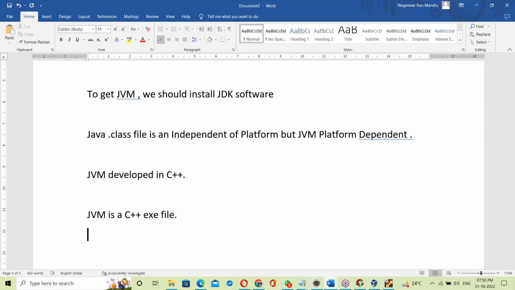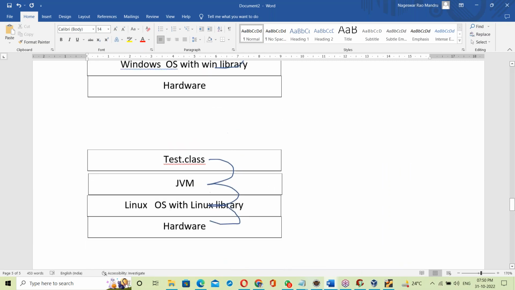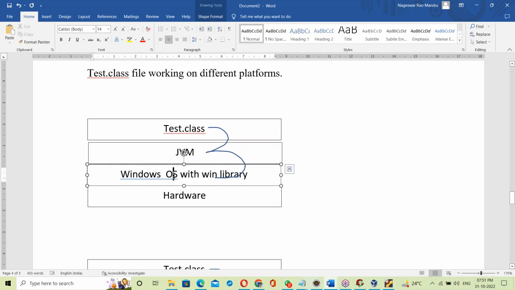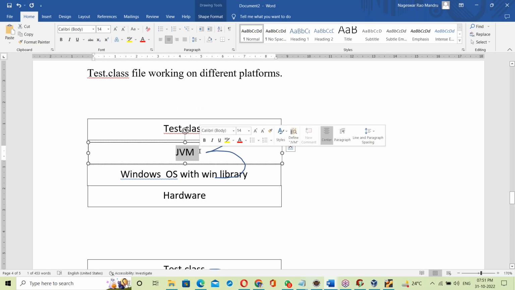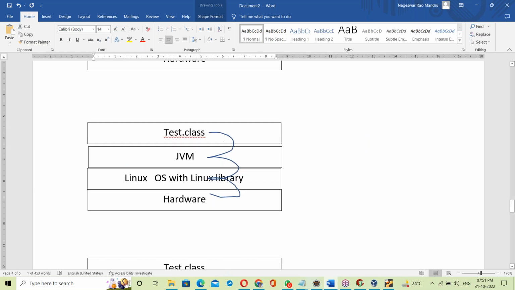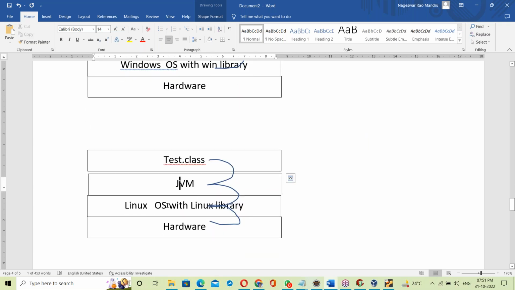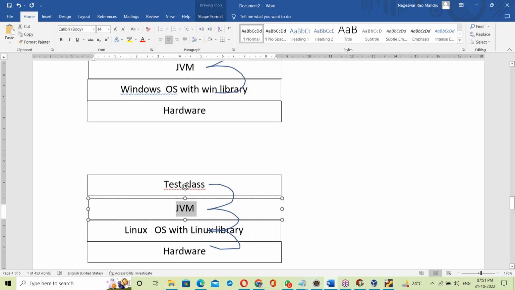Now see, guys. Suppose I want a JDK for Windows OS. The JDK must have a Windows JVM. Suppose it is a JDK for Linux OS, then that JDK must have a Linux JVM. So every time the OS changes, the JVM changes. The JVM is OS dependent.